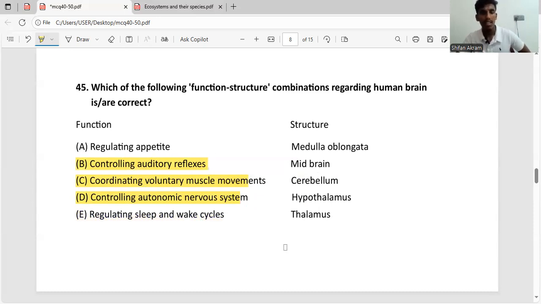But in the marking scheme, they have said the B answer is wrong. But in the source book, the function of the midbrain is controlling auditory reflexes and visual reflexes. So I think that's an issue from their side. There is a marking scheme mistake, I guess.